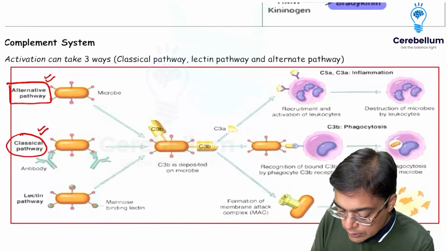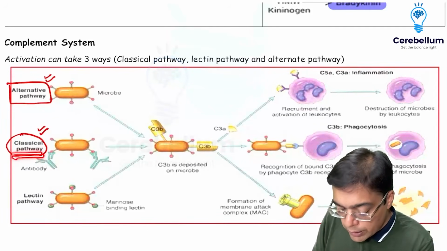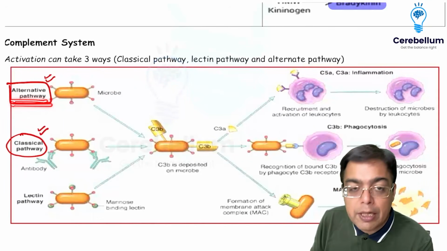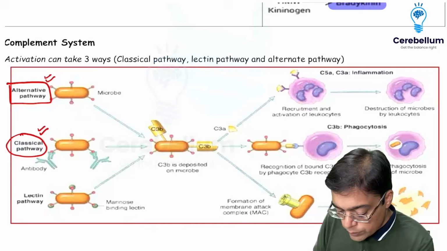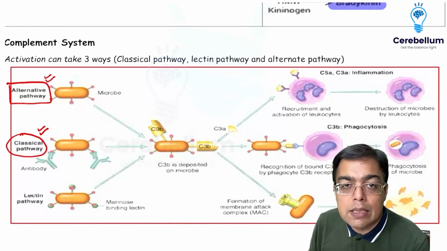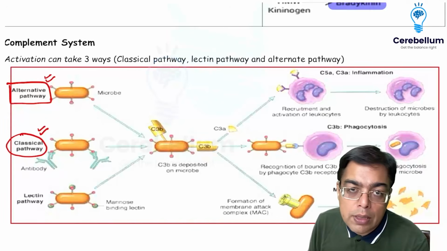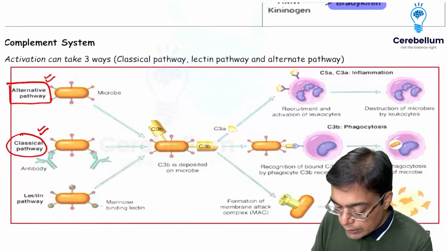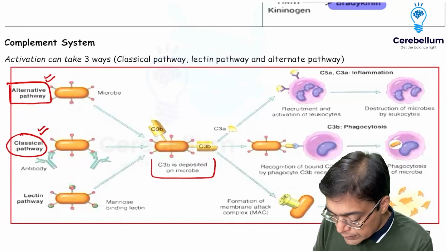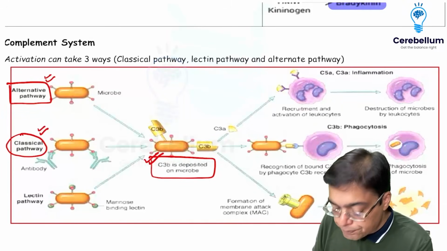In case of classical pathway activation, the role is played by IgM and IgG antibody. In case of alternate pathway activation, the role is played by IgA antibody. And of course, we have a role played by the lectin pathway as well. Whether it is the classical pathway or the alternate pathway or the lectin pathway, the good point is all of them together are going to be responsible for the coming together point, which is the breakdown of C3.